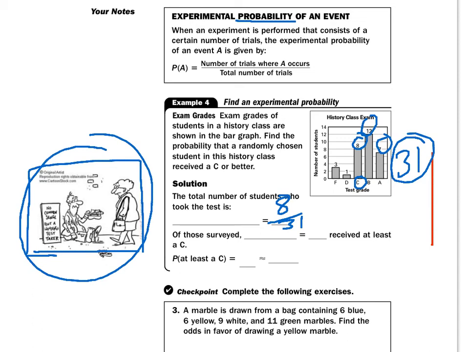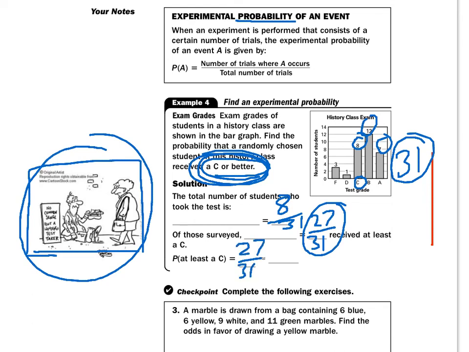All right. Of those surveyed, look at what I missed. I've got to do a better job reading. So what I want is people who received a C or better. So that would be 8 plus 12 plus 7, 27 out of 31 received a C or better. Now let's make sure those are important words, right? Or better. So then the probability of getting at least a C would be 27 out of 31. So you have a 0.87 chance or 87% chance.